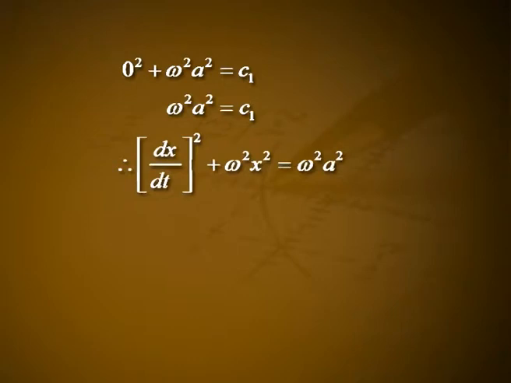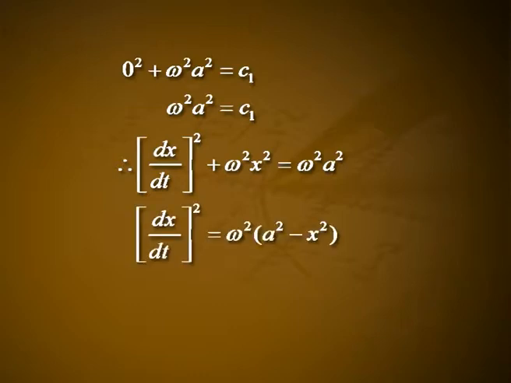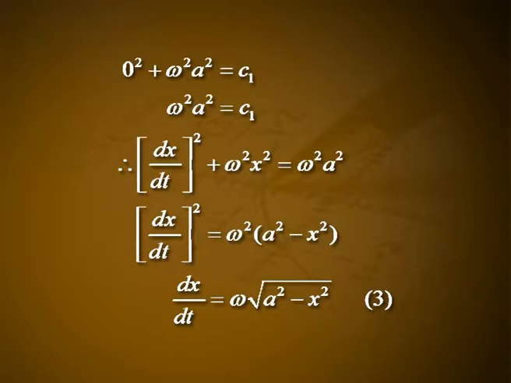Therefore, (dx/dt)² + ω²x² = ω²a². That is, (dx/dt)² = ω²(a² − x²), or dx/dt = ω√(a² − x²). Let it be equation number 3. This is the equation for the velocity of a particle at any time t.